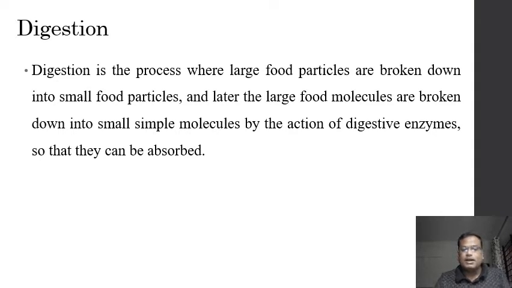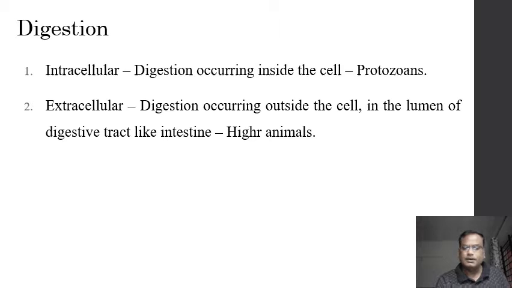Mechanical digestion takes place with the help of teeth, tongue, etc., whereas chemical digestion takes place by the help of different digestive enzymes. Now there are two kinds of digestion. One is intracellular, another one is extracellular.